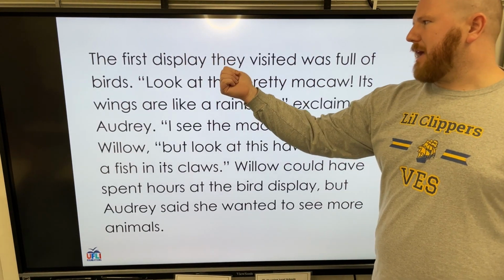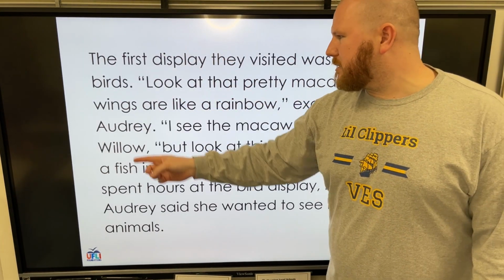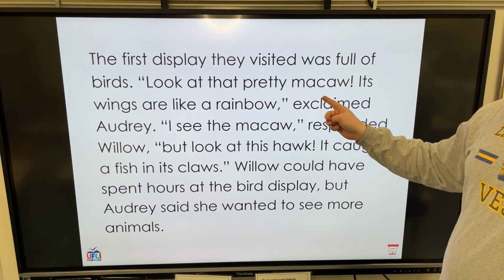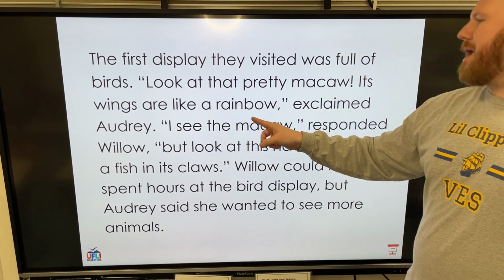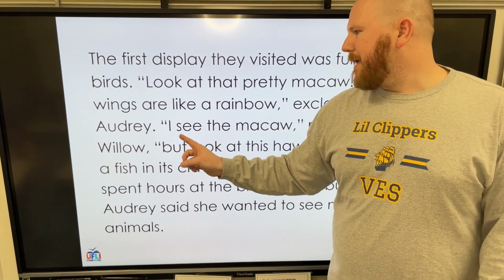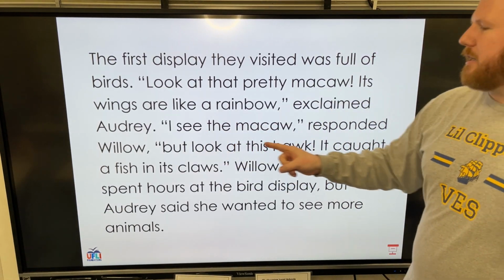As they reached the entrance, Audrey paused and asked, "Did you bring the tickets?" "Yes, I have them right here," said Willow. The first display they visited was full of birds. "Look at that pretty macaw. Its wings are like a rainbow," exclaimed Audrey. "I see the macaw," responded Willow.